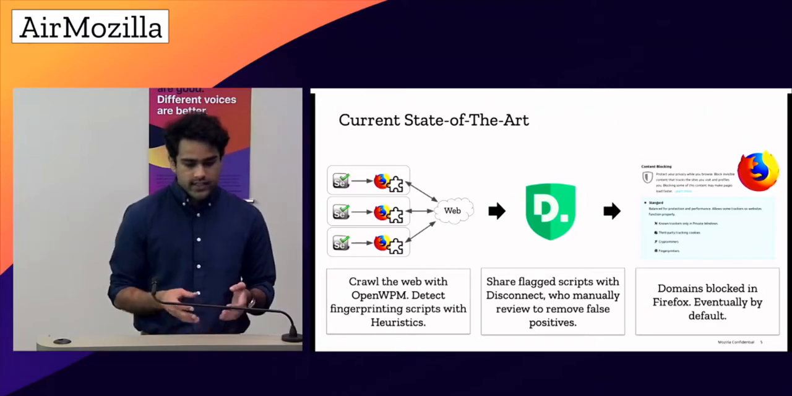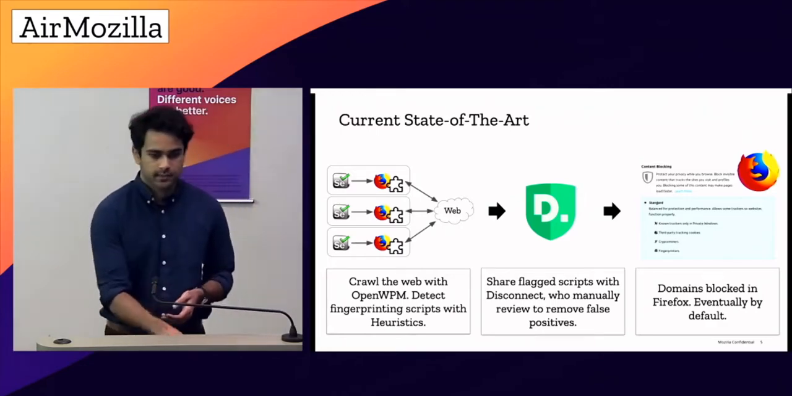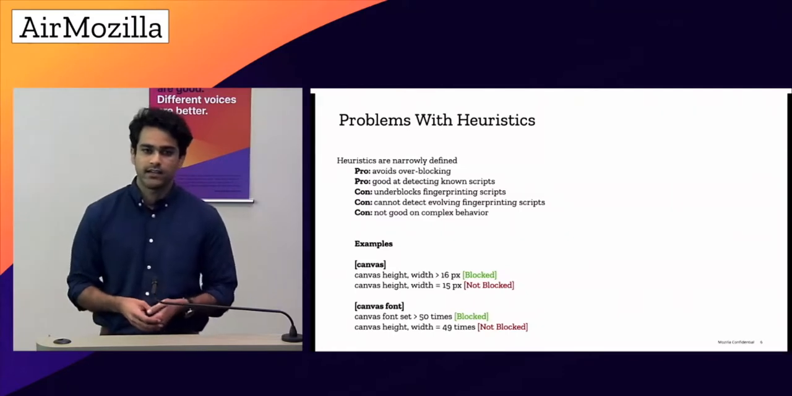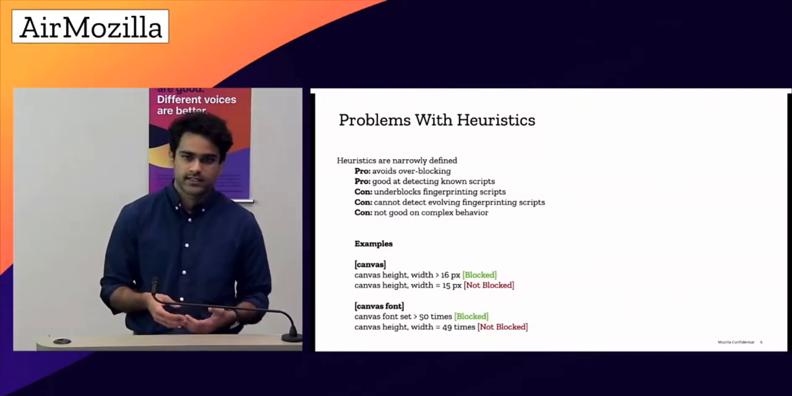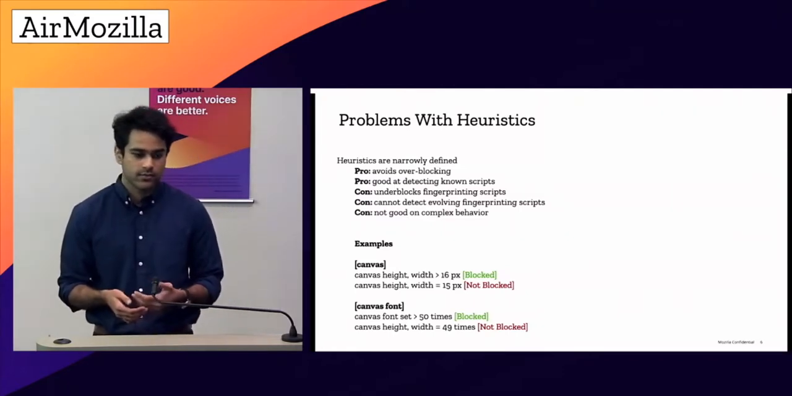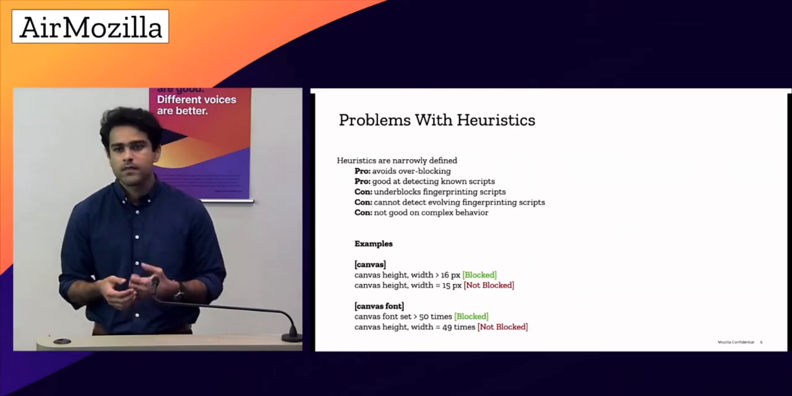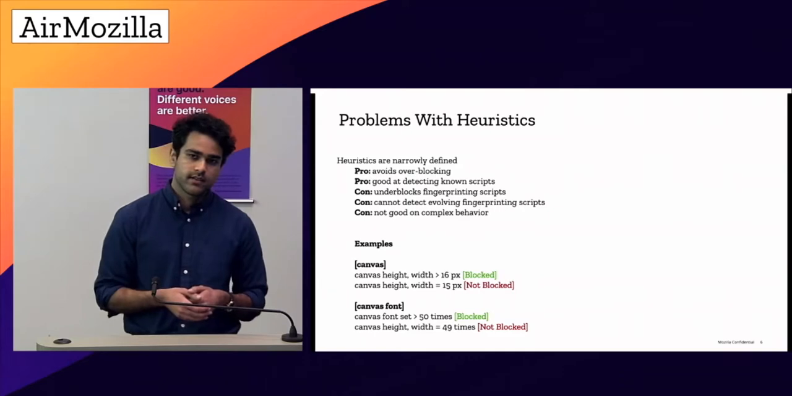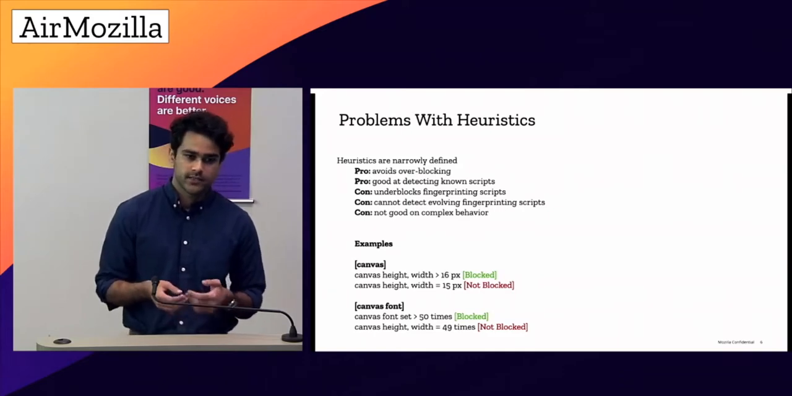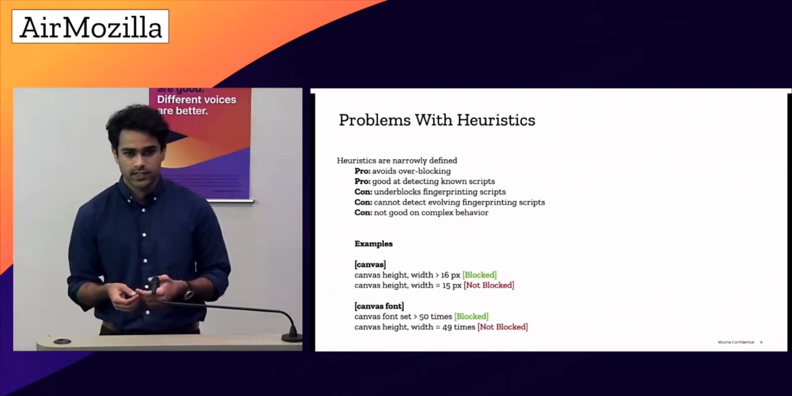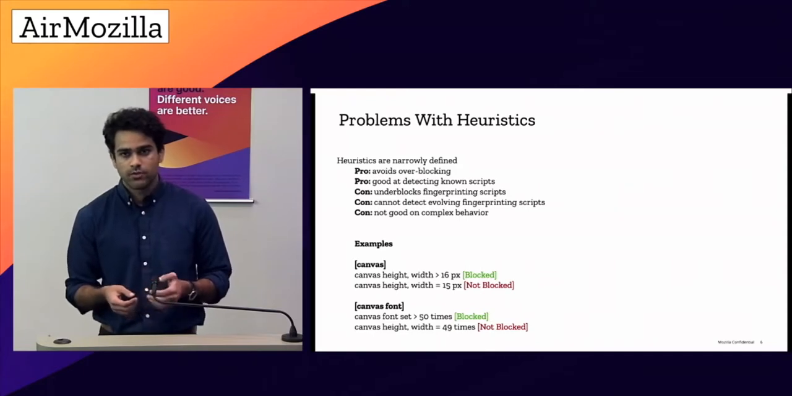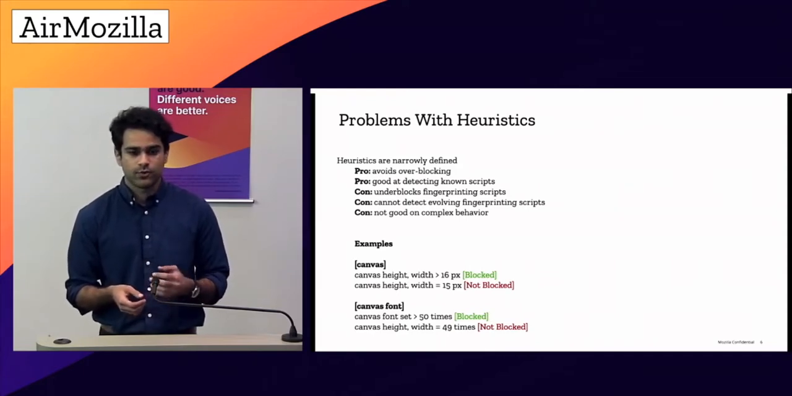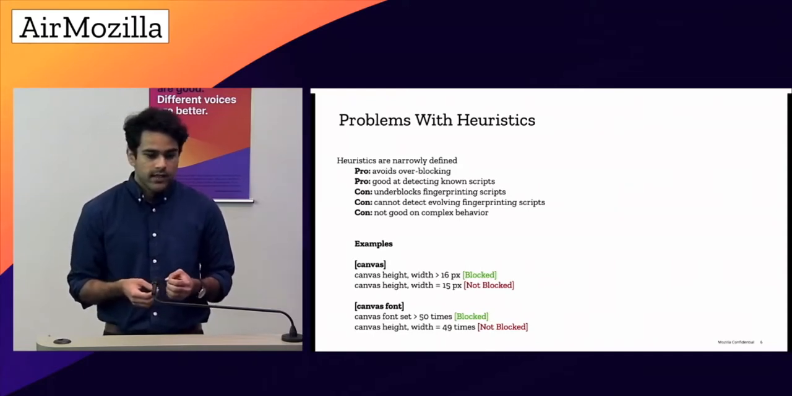Those heuristics that Firefox uses are efficient, but they are not perfect, and they create a lot of problems. This is where I come in, and I'm trying to improve the approach. An example heuristic would be checking if the canvas element, let's say, has a specific width and height, and if it's using a specific number of fonts. So I would design a heuristic that would look for these simple parameters.